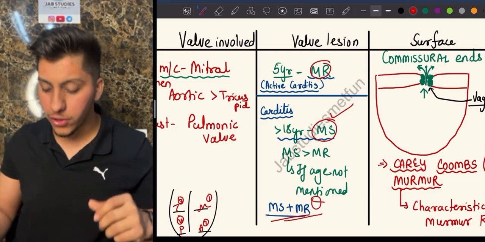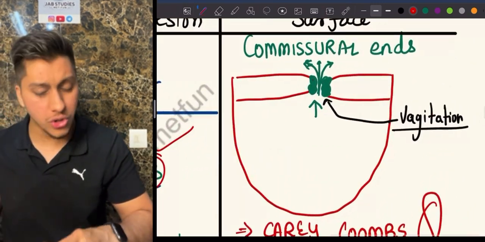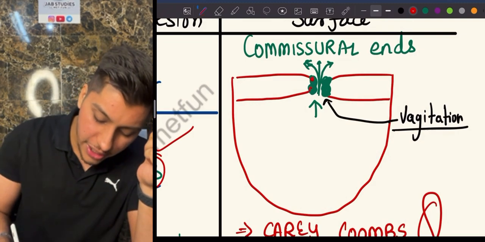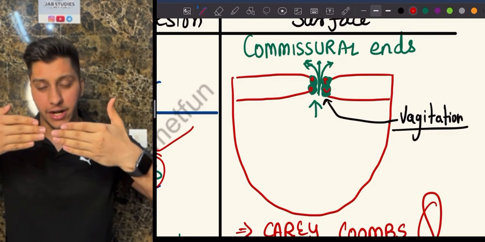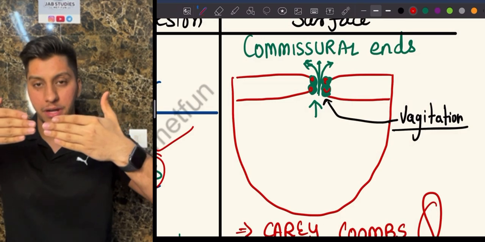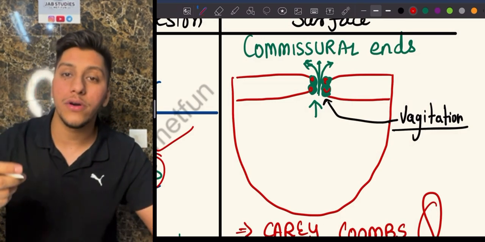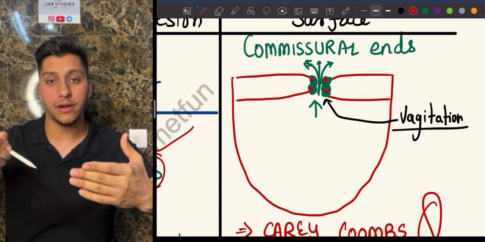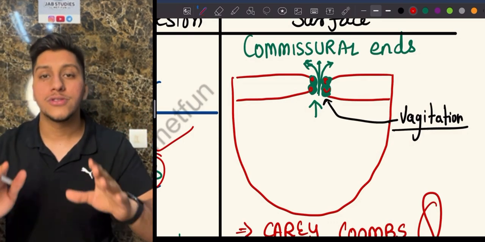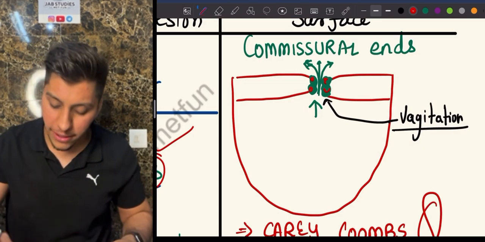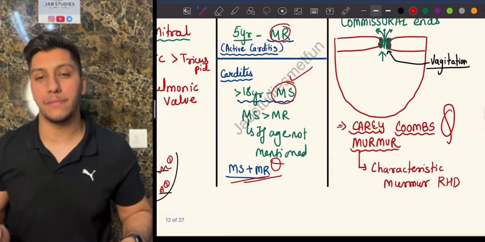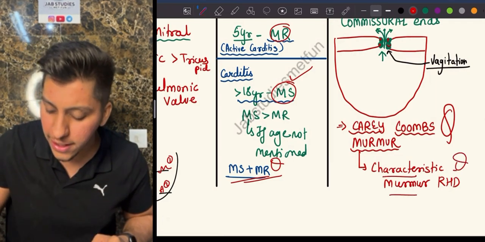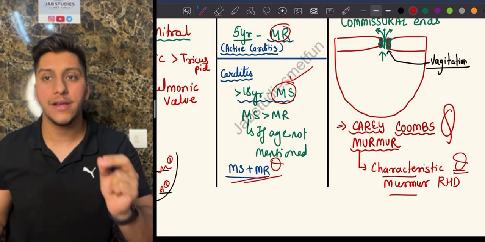Now, what happens in the case of rheumatic heart disease is, usually, as I told you, just imagine it's going to be a mitral involvement, most common side. There will be vegetations around the valve. Because of the vegetations around the valve, which normally had this much space, the space has been narrowed. Because of this narrowing, you will have a murmur. As I told you, if it is in the mitral side, the blood is flowing from the atrium to the ventricle. So is the ventricle contracting? No. So this is a diastolic murmur. And this murmur is known as Carey-Coombs murmur. This is a characteristic feature of rheumatic heart disease.